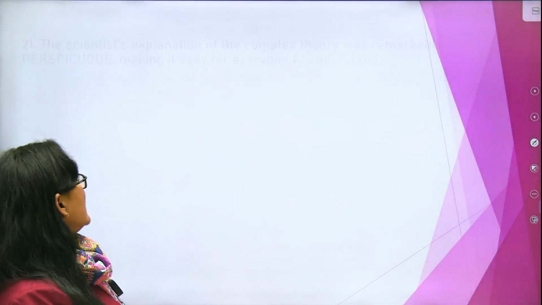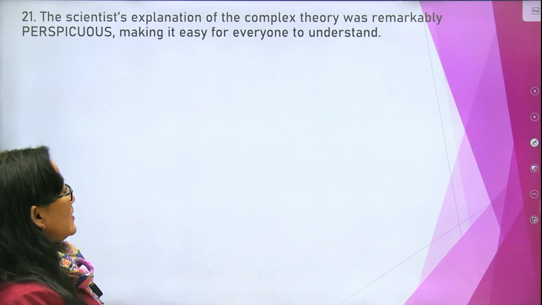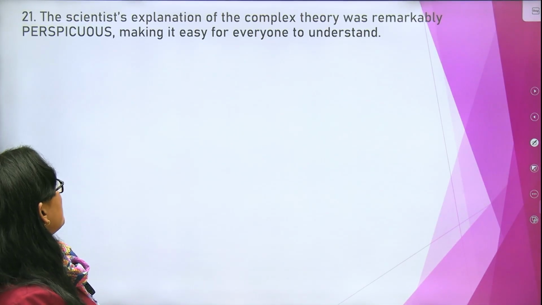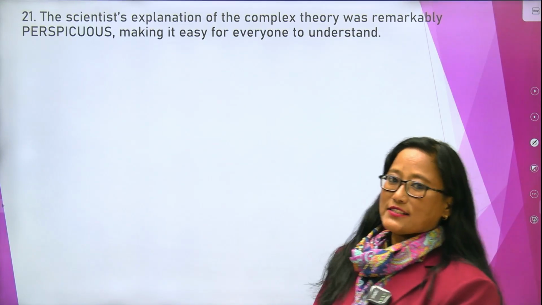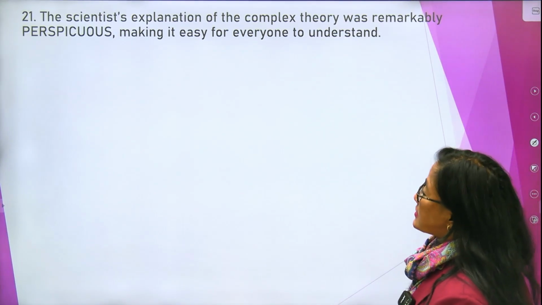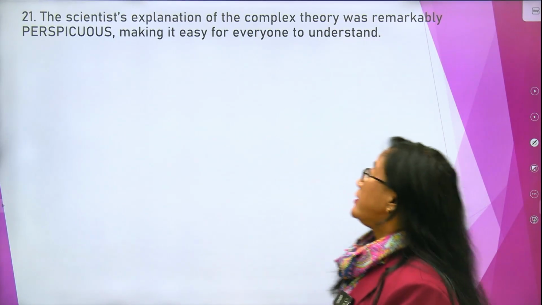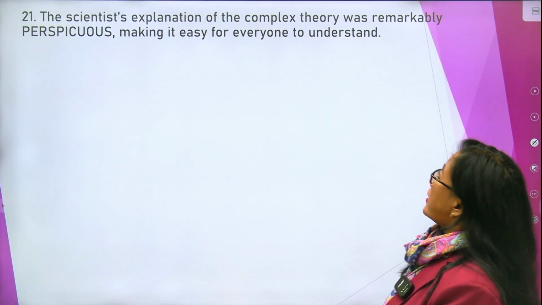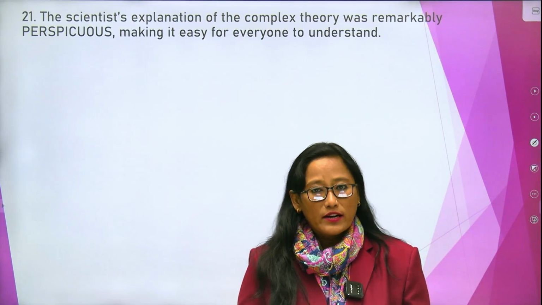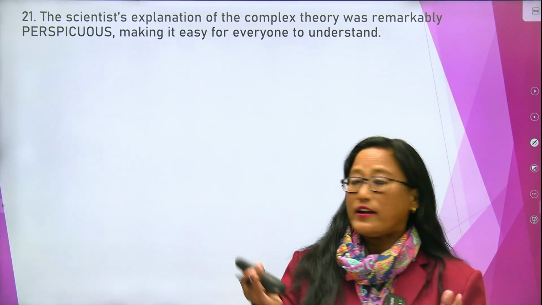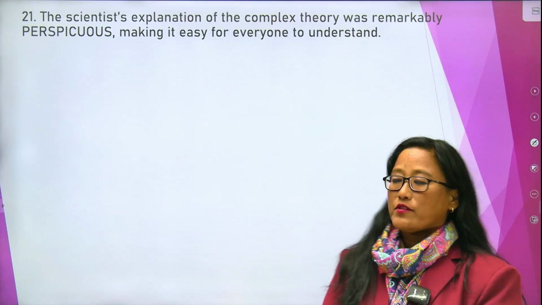Next sentence is, the scientist's explanation of the complex theory was remarkably perspicuous, making it easy for everyone to understand. So let's understand the sentence here. There was a complex theory, and the scientists were remarkably perspicuous regarding the complex theory, and it was easy for the rest of the people to understand.